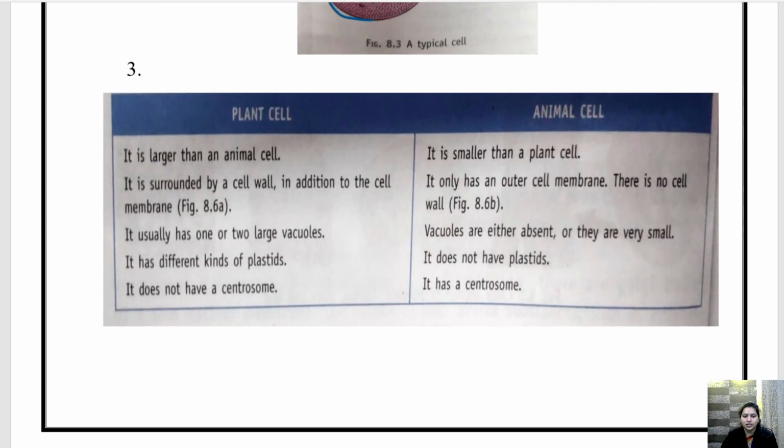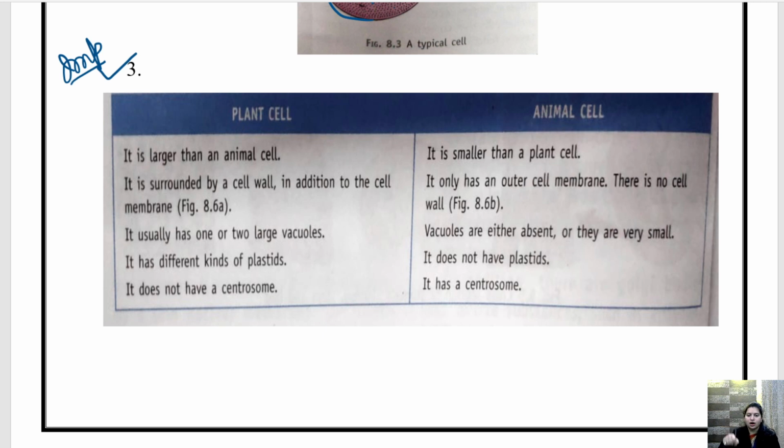Now coming to the next question. Next question says, differentiate, or what are the differences between plant cell and animal cell? Children, this question is very important. Question number 3 is very important. Most of the time this question is asked in the exam. So please learn by heart these differences between plant cell and animal cell. So children, you will draw this table.